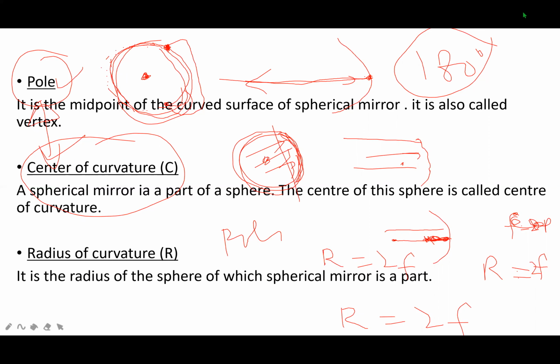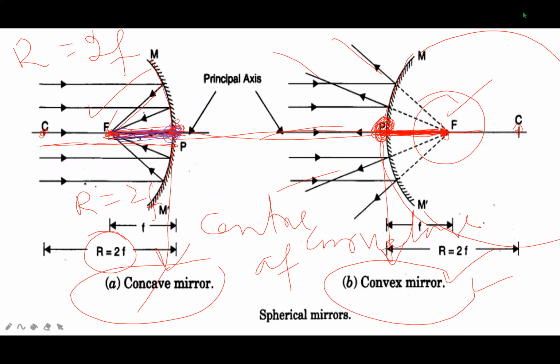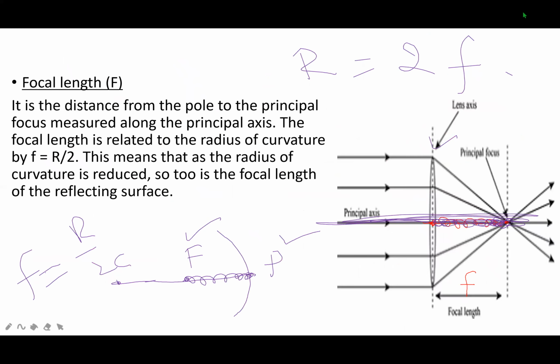Radius, the distance between the pole and center of curvature. It is the radius of the sphere of which the spherical mirror is a part. Principal focus, the point at which light rays seem to be diverged or converged. Focal length, the distance between the focus point and the pole. The distance between the focus point and pole is called focal length.